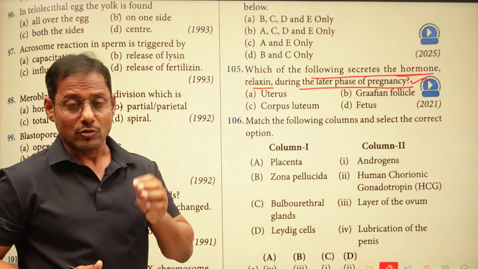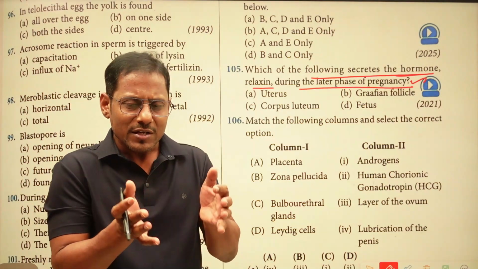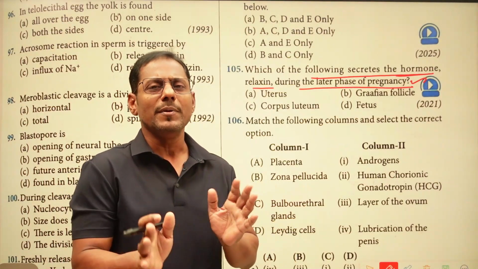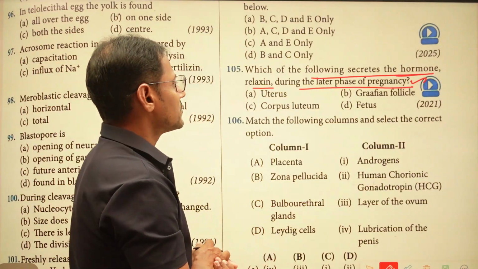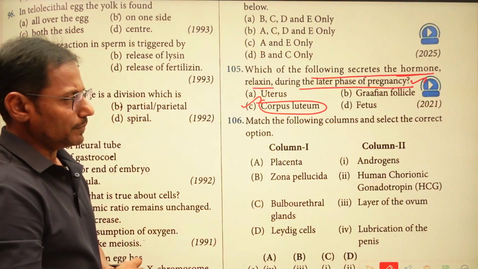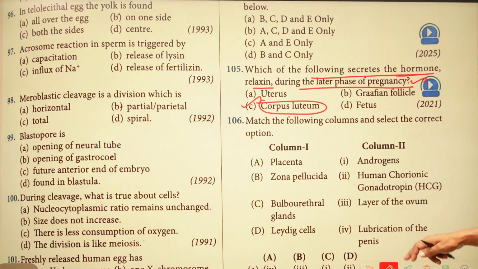And also at the time of delivery, at the time of parturition also, these ligaments have to be loosened. So then only it's very easy to deliver the baby out, right? This is the relaxin hormone. This is secreted by the corpus luteum, just now we were discussing. So corpus luteum. And here, match the following columns and select the correct options.